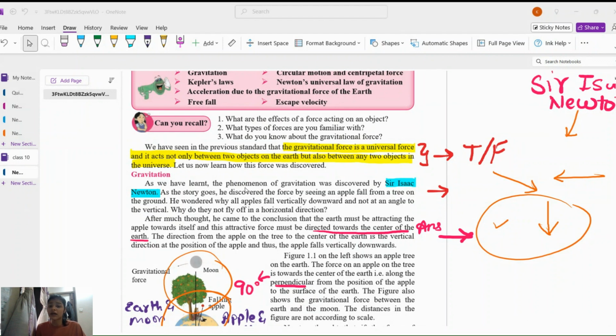Hello everyone, I am Priya Chajil, and today we are going to start a very interesting topic from your class 10th SSC book, that is gravitation. So let's unlock this chapter together. It's a very interesting chapter. So let's begin with it.